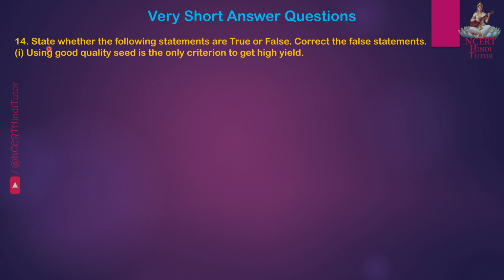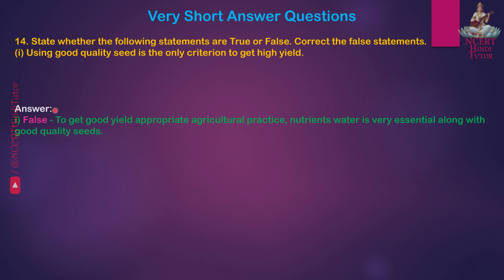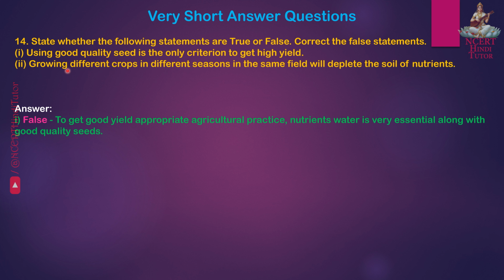Question 14. State whether the following statements are true or false. Correct the false statements. First, using good quality seed is the only criterion to get high yield. Answer: false. To get good yield, appropriate agricultural practice, nutrients, and water are very essential along with good quality seeds. Second, growing different crops in different seasons in the same field will deplete the soil of nutrients. Answer: false. It enriches the soil.